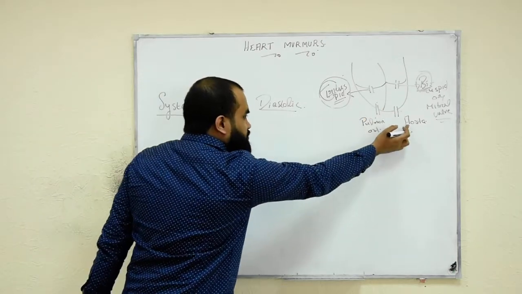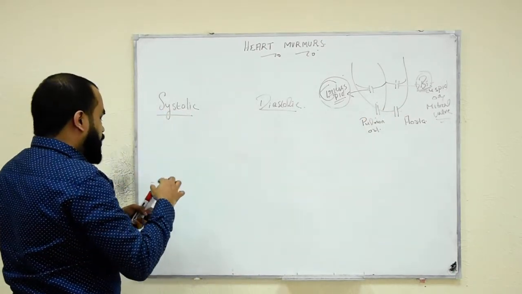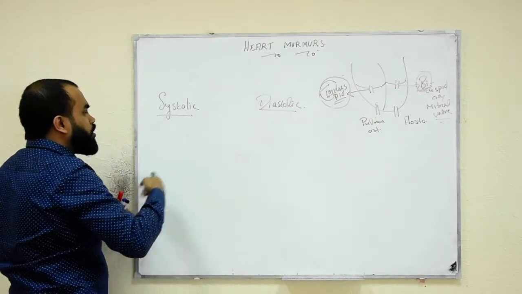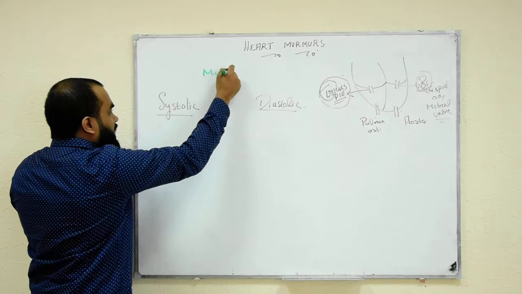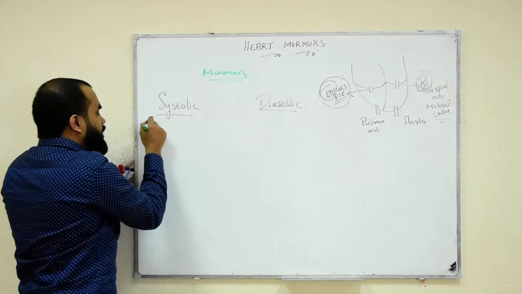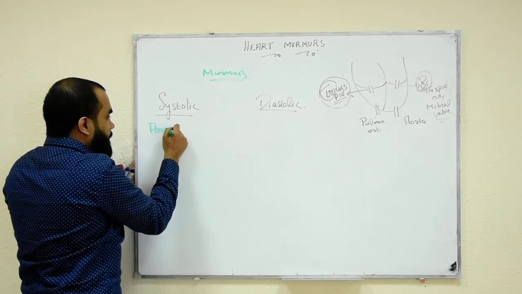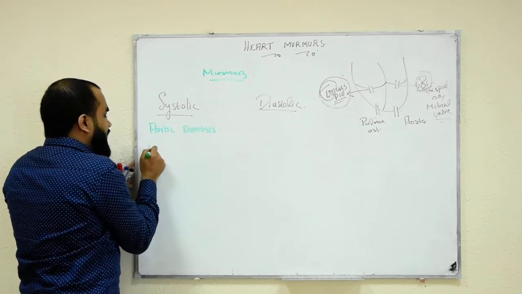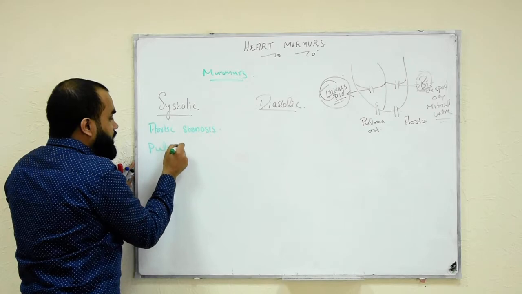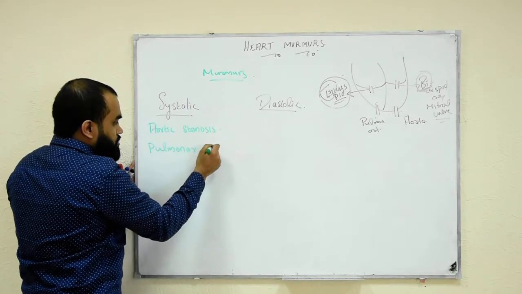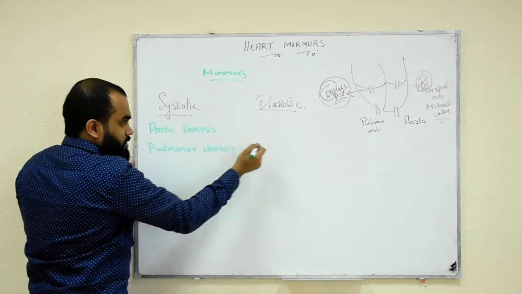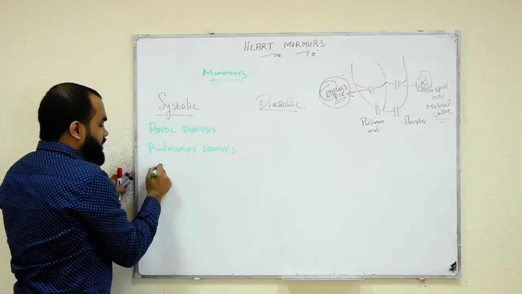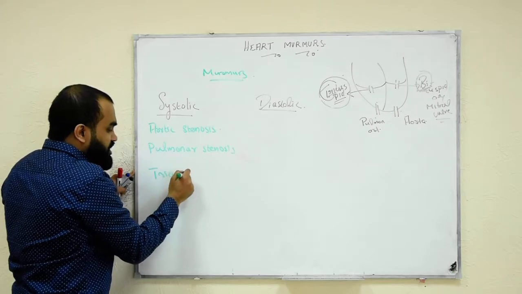When the aorta is pumping, remember, when the aortic valve gets stenosed, narrowed, you will hear a murmur called a systolic murmur. Right? So the first one here is aortic stenosis. And I have pulmonary stenosis here. As well as if I have a problem with the tricuspid, that is called tricuspid regurgitation.